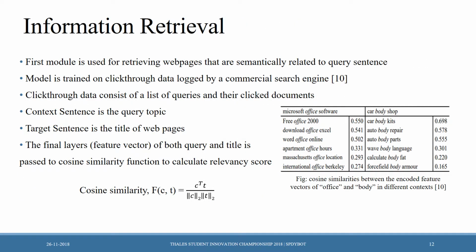The first module is trained for information retrieval, or in other words, opinion collection. The model is trained on click-through data logged by a commercial search engine. Here, context is the query topic and target sentence is the web page titles. Based on the cosine similarity score, we will know how much a web page is semantically related to the query. As an example, from this paper, we can see that for the query Microsoft Office software, free Office 2000 has a higher similarity score than International Office Berkeley.